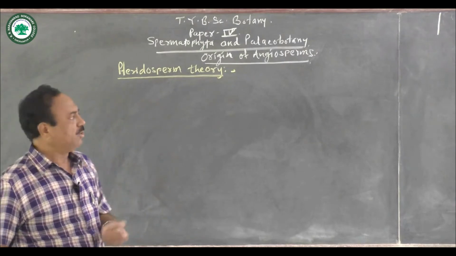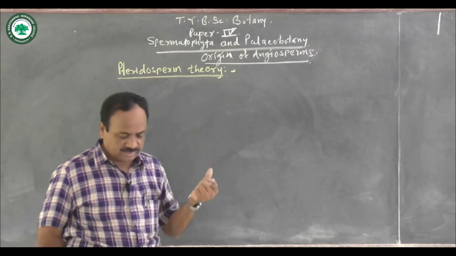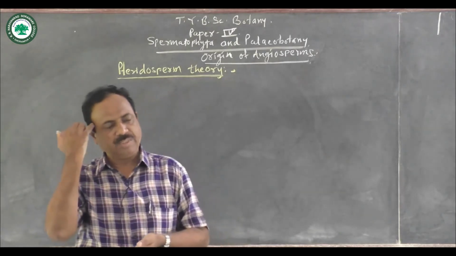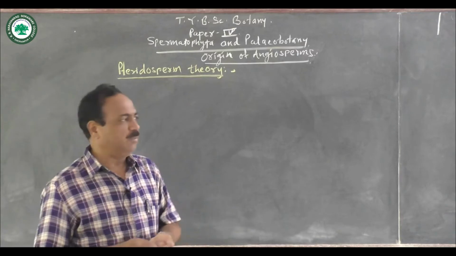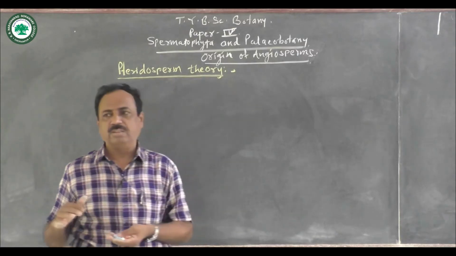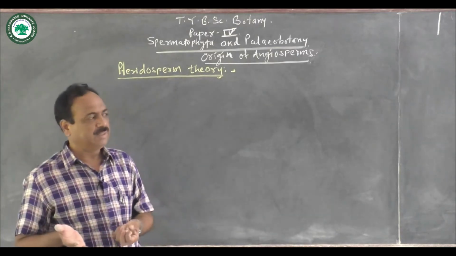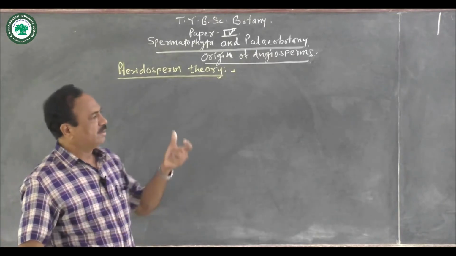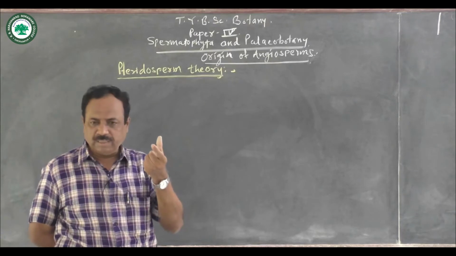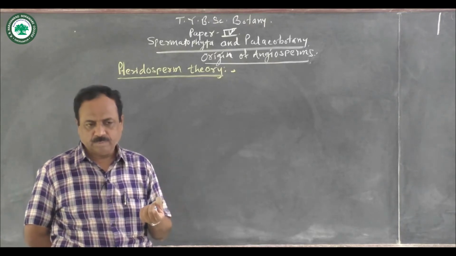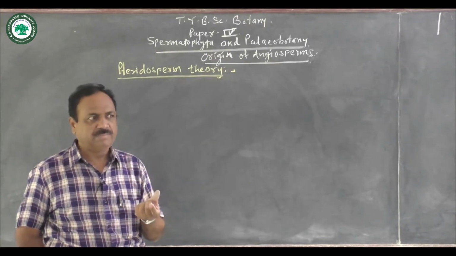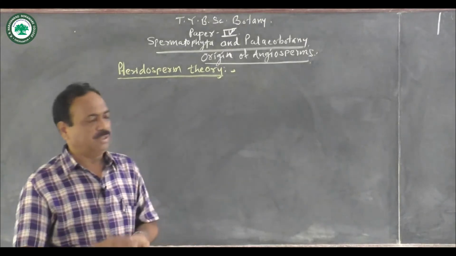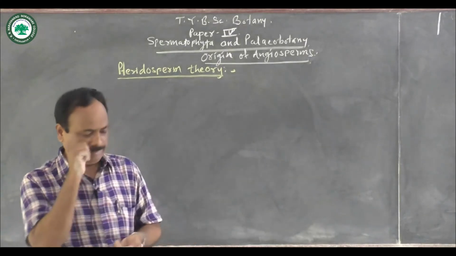But on the basis of different fossil studies and fossil records, many paleobotanists have tried to suggest the probable time, probable place, and the probable ancestors of the angiosperms in the geological time scale.